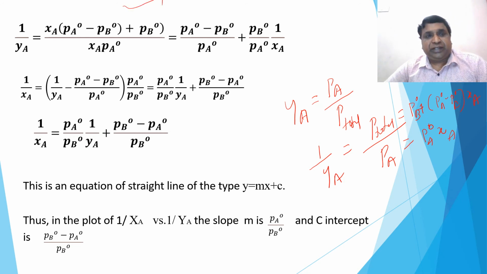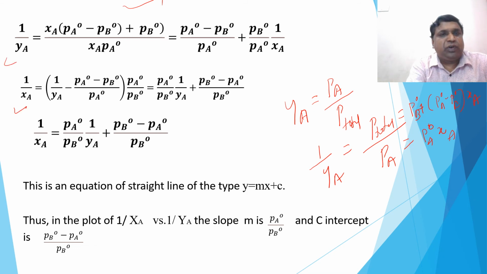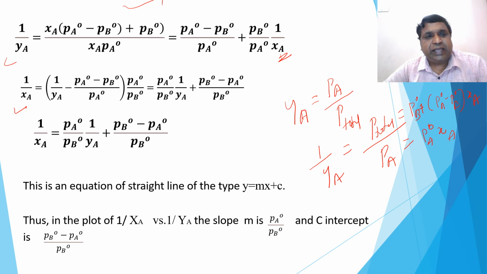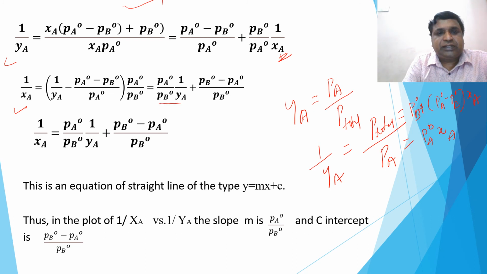And when you simplify, when you take this one inside, PA naught minus PB naught. So simplify, take inside this one, separate this, and we get this one. And when you solve for 1 over XA, take out 1 over XA. Solve for this. You can practice, and you will get this, right?